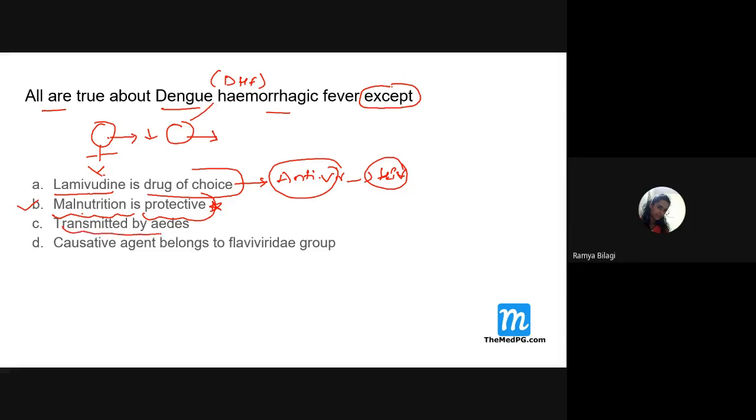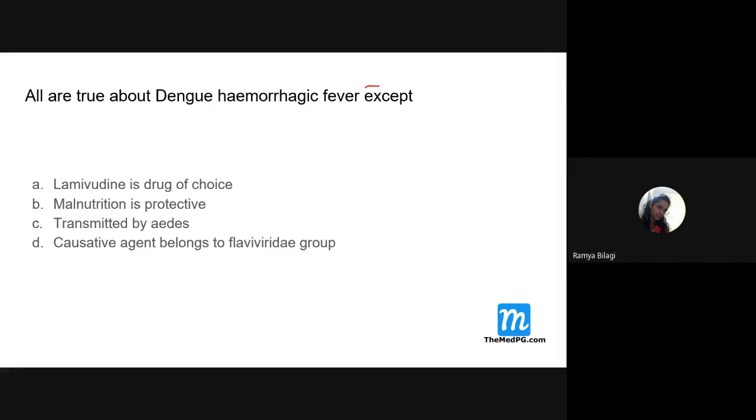Then it is transmitted by the Aedes mosquito. It is also correct. And the causative agent belongs to the Flaviviridae group, so it is also correct. Now which of the following is not true with this dengue hemorrhagic fever, so which one should we opt here, students? The first option, lamivudine is the drug of choice. So the first one is the answer which we need to tick over here.